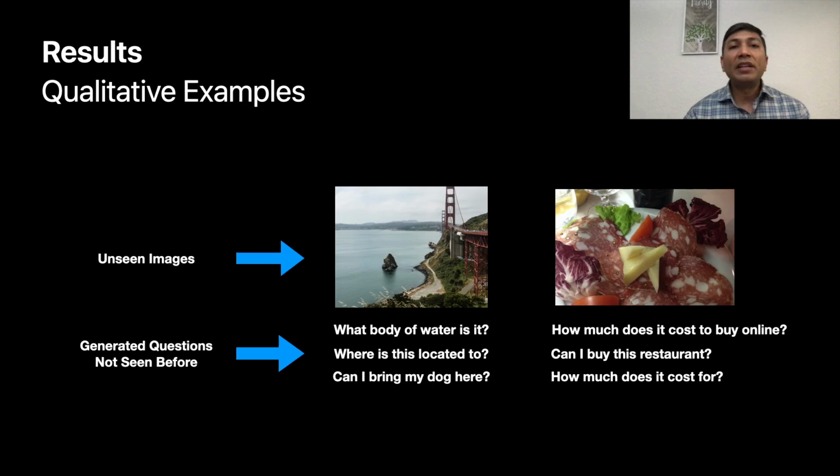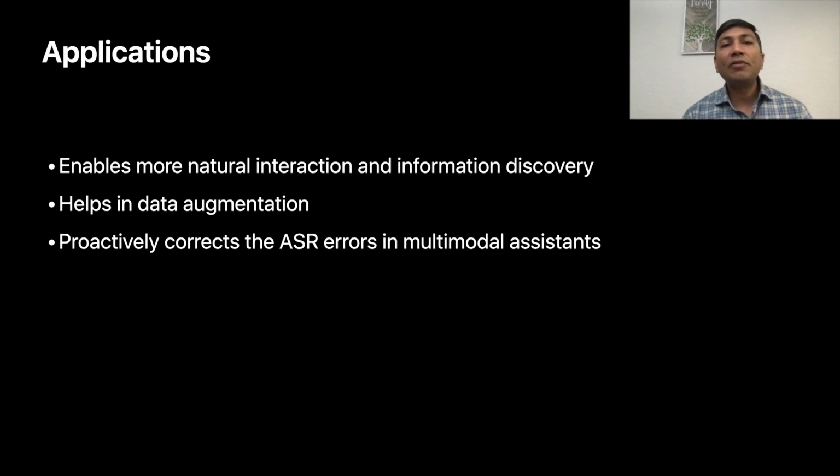The qualitative analysis reveals that the model is able to generate innovative questions for unseen images. This line of work has some interesting applications in the multimodal assistant space. For example, such a model can proactively suggest questions for given scenes. It can help in data augmentation for building various components of a multimodal assistant. And it can also influence automatic speech recognition to correct ASR errors.